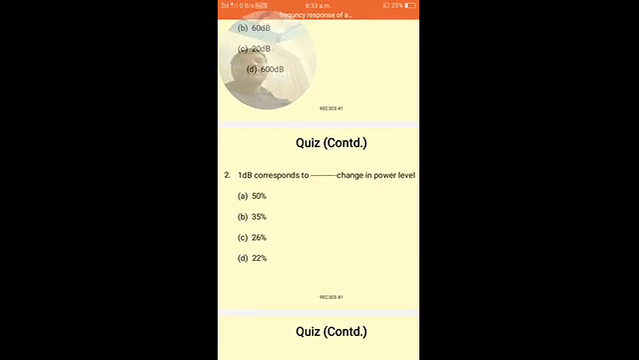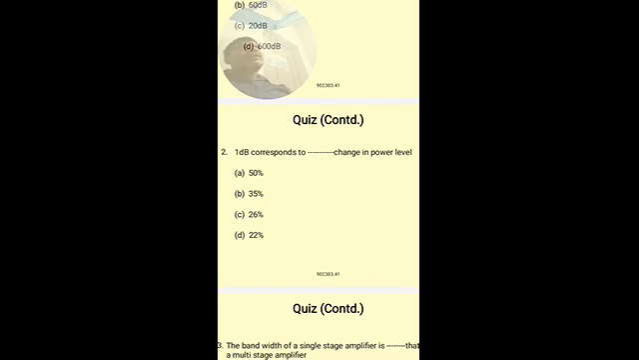And 1 dB corresponds to what change in power level? 10 power 0 means both values are equal to 1, output and input are both equal to 1. 10 power 0.1 means 1 by 10, output is 1, input is 10, so 1 by 10 we can write as 0.1. 10 into 0.1 is 1.